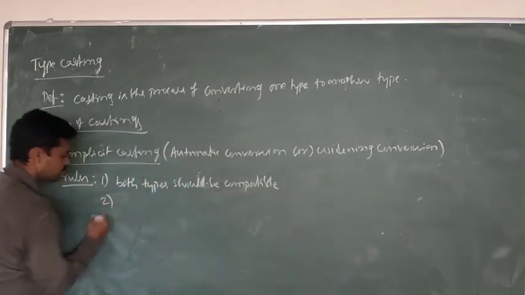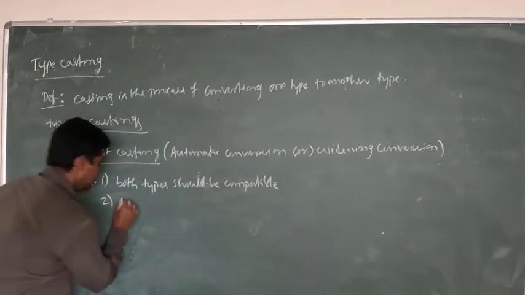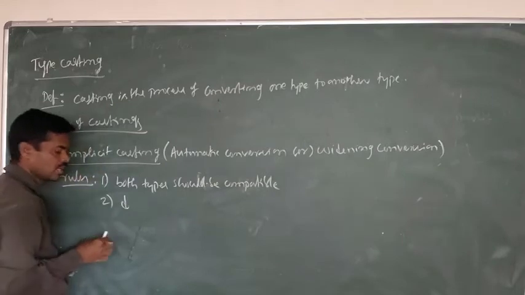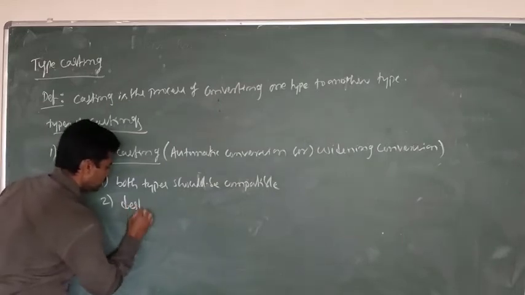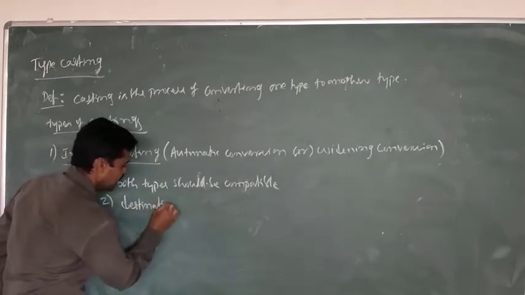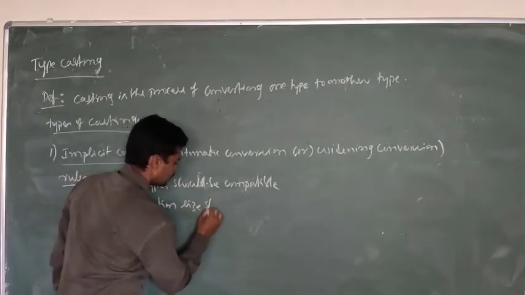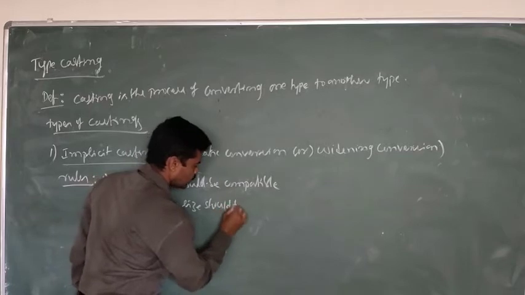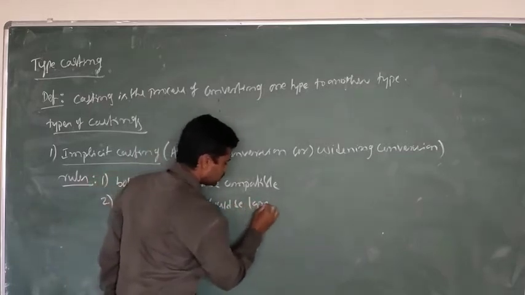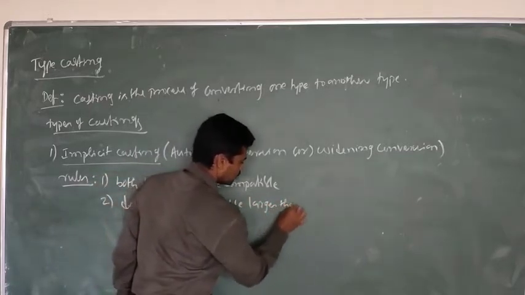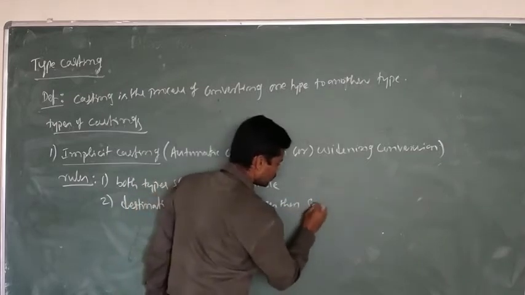Then second, destination size should be larger than source.